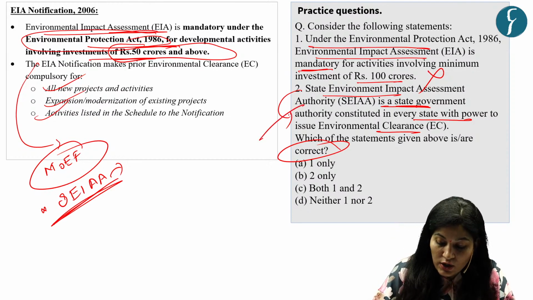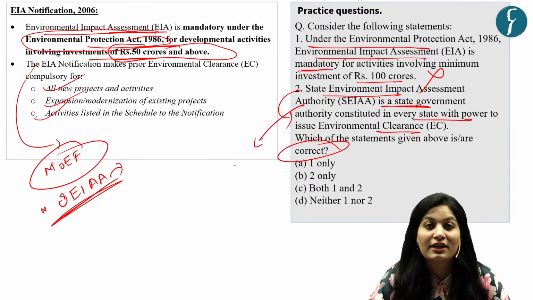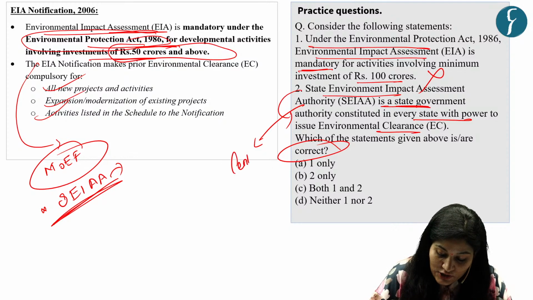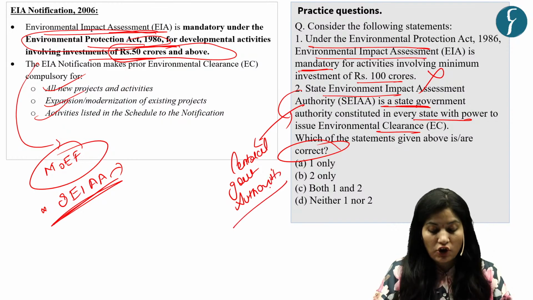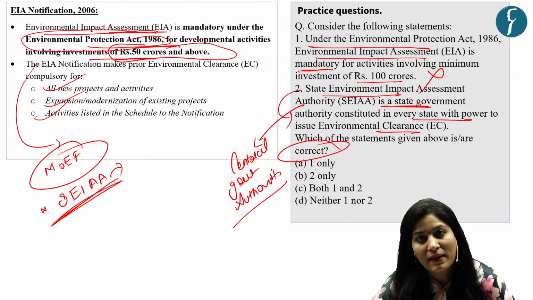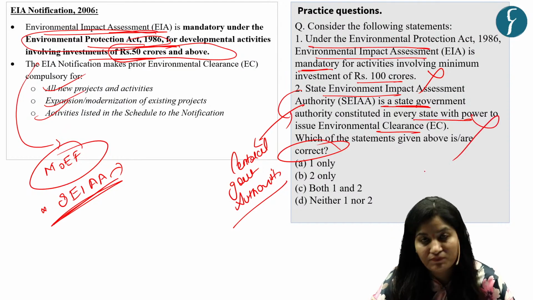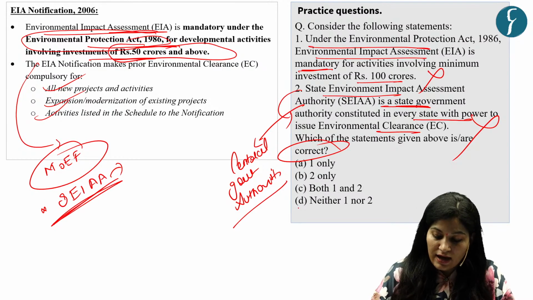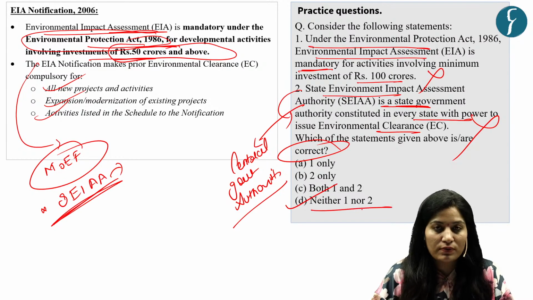But it is not a state government authority. It is a central government authority. It acts on behalf of and reports to the Ministry of Environment. This makes our second statement incorrect. Okay. So our answer is D, neither one nor two.